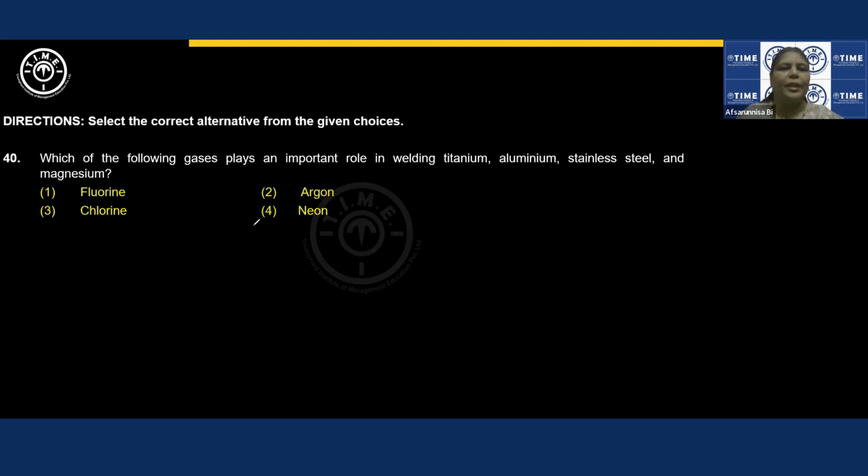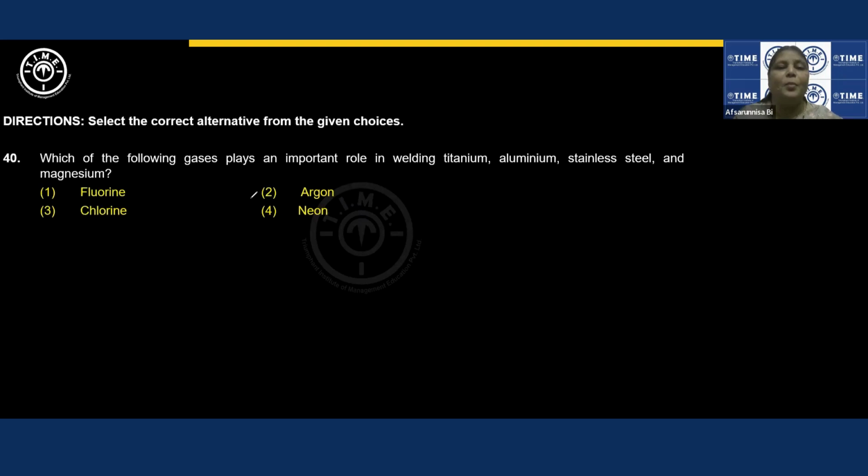They have given fluorine, chlorine, neon. Generally, we use inert gases for welding purposes. An inert element should be preferred so that it can protect that metal from undergoing reaction with oxygen and nitrogen or moisture which is present in the atmosphere, right? Because we are talking about welding of the metals, we need to choose an inert element. Now there are 2 inert elements given in the option, argon and neon.